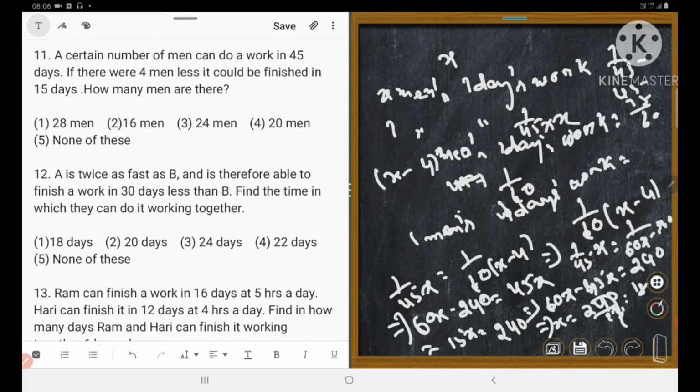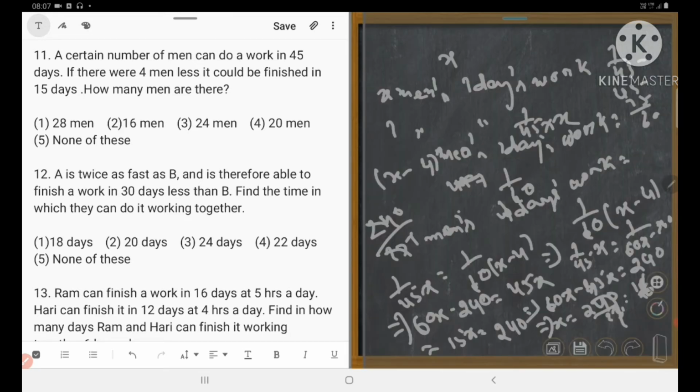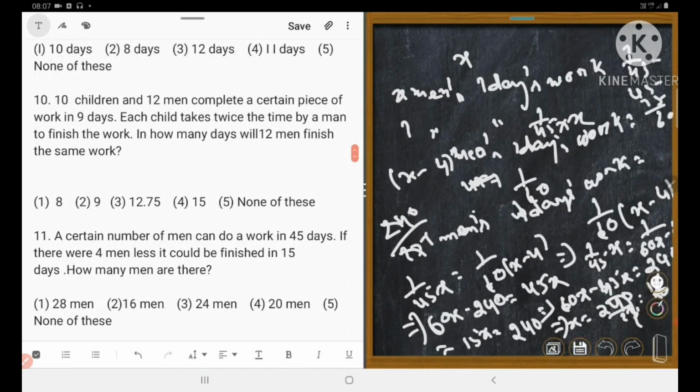So the right answer is how many members? 18. Yes, 18. This is 16. This is the 16, right? 240 upon 15. Could you understand it? 15 times 1 is 15, remainder 9, 0, 6, 15 times 6 is 90. So the right answer is 16.